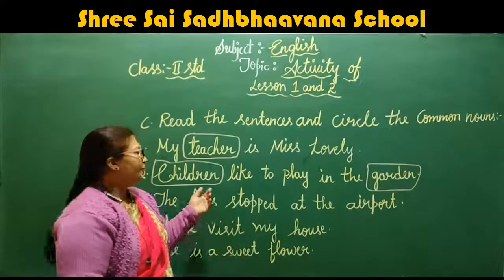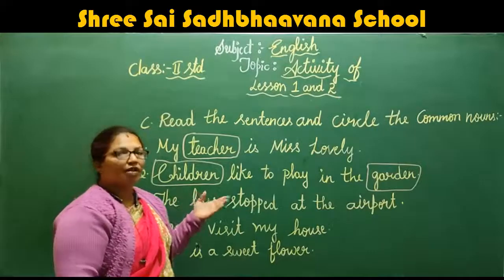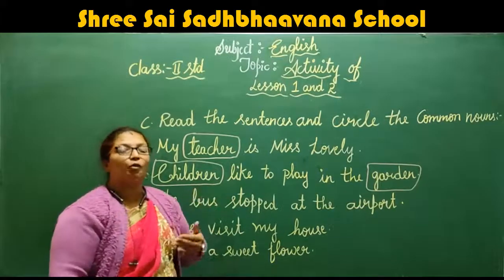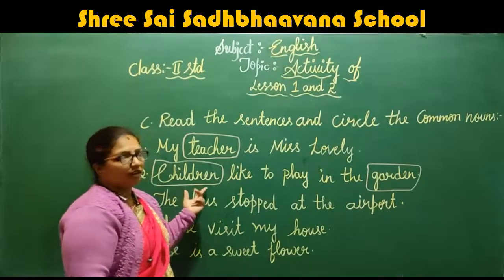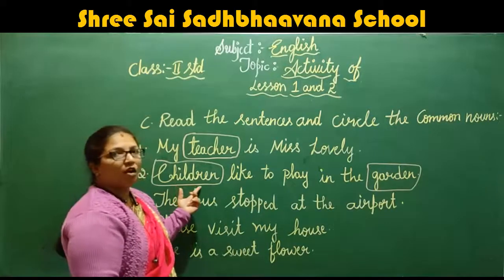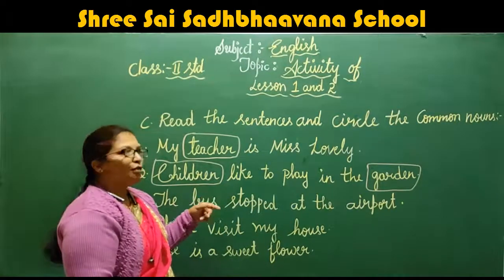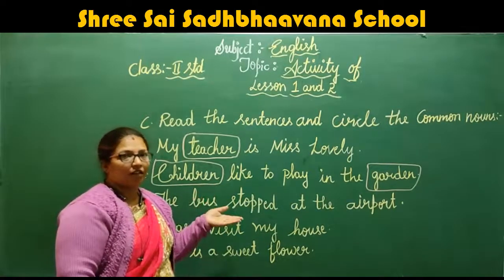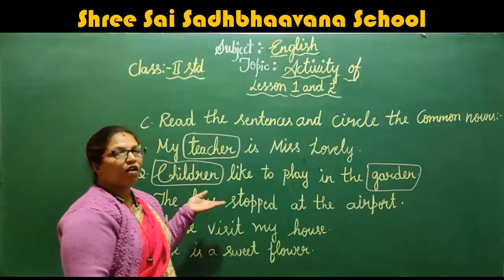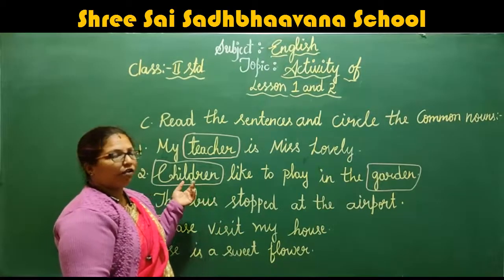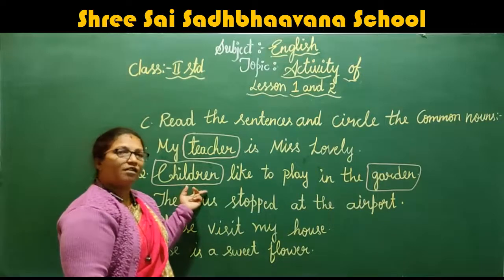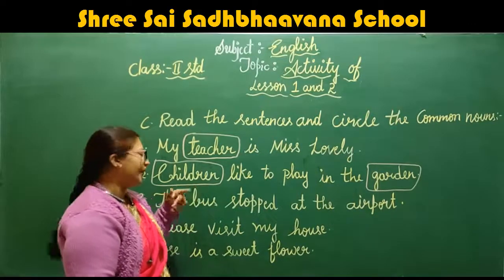Some other particular names will be there, but in a group what we call is children, right? So it is a common name. Do we call boys by one name and girls by another? No, for everyone we call children. So it is a common name.